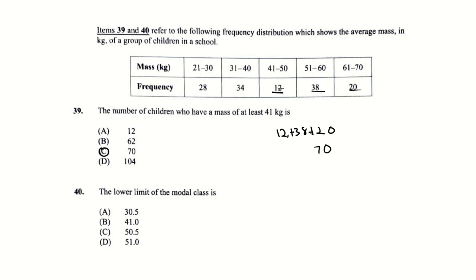So we want the lower limit of the most popular class. We said the most popular was 38. The lower limit would be 51. So that is 51.